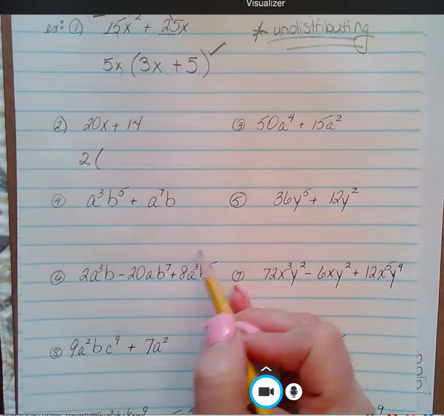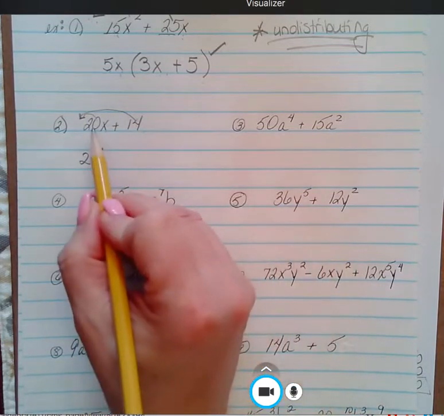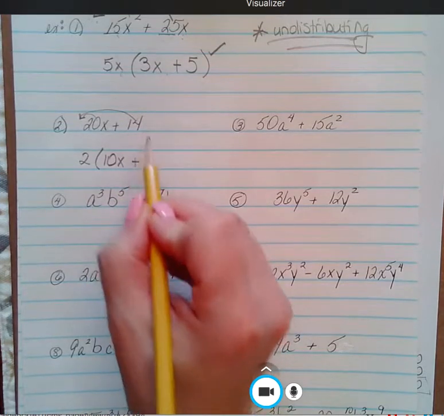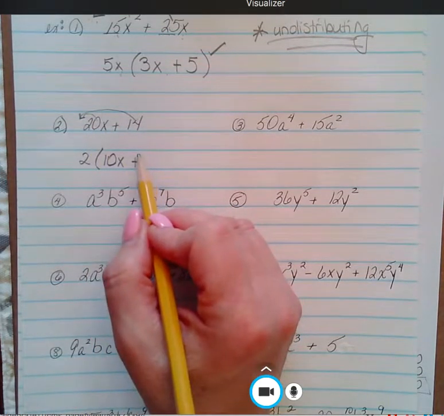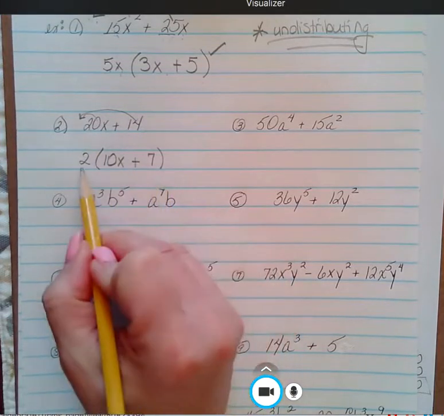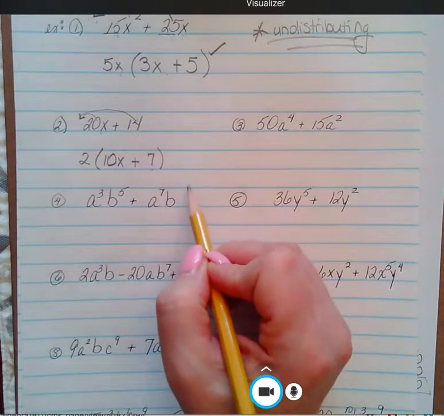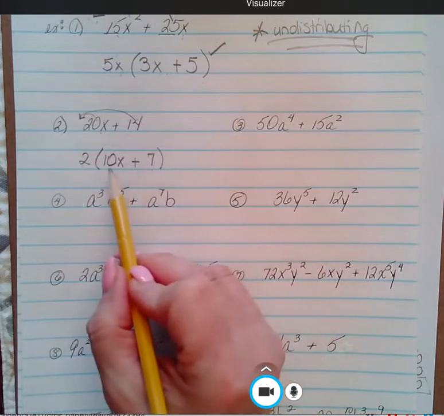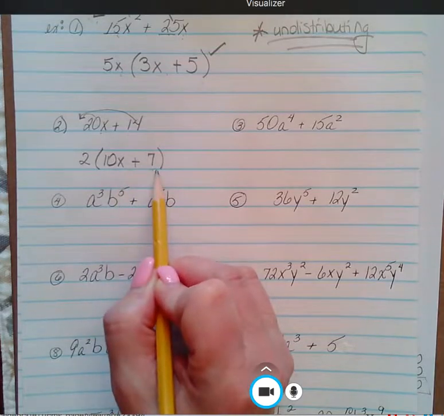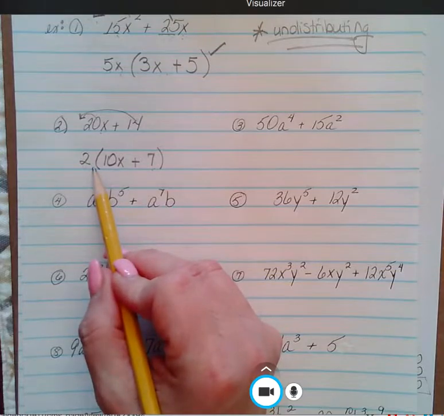So parentheses. If we pulled a 2 out in front, this would become 10. Keep the x plus, pull out a 2 or divide. That's what we're doing. Divide out a 2, 7. And if we distribute back in, we see that we do get back to our original. And as I glance here, there's nothing common between these two terms that we could pull out. So we did, in fact, pull out the greatest common factor.